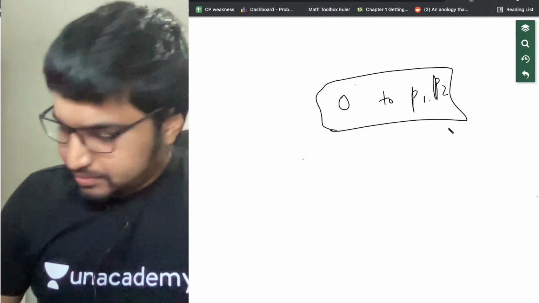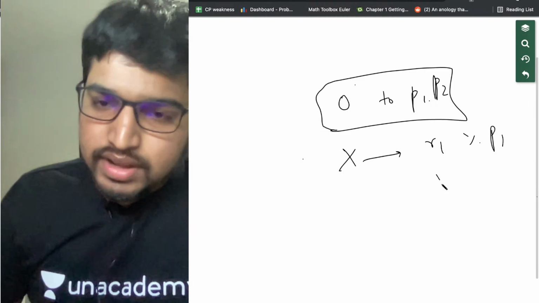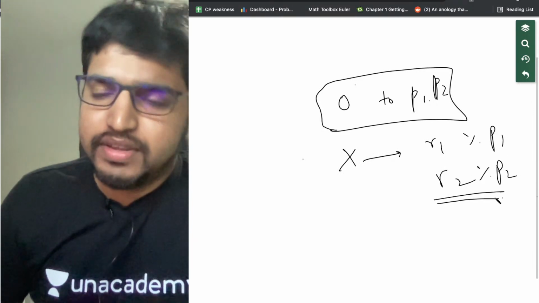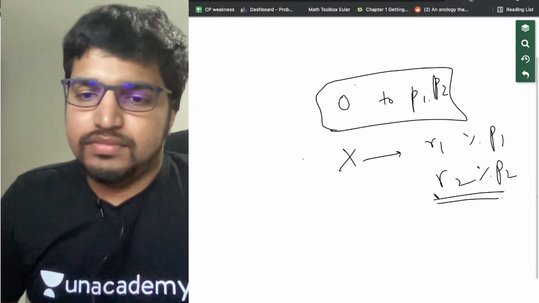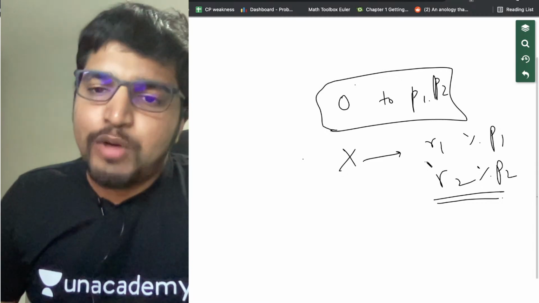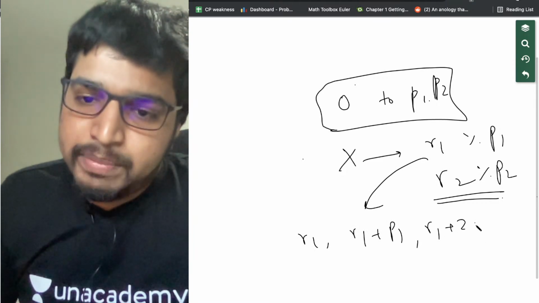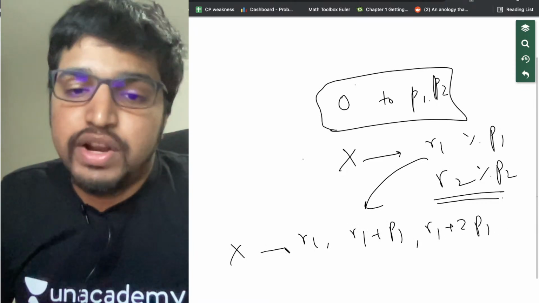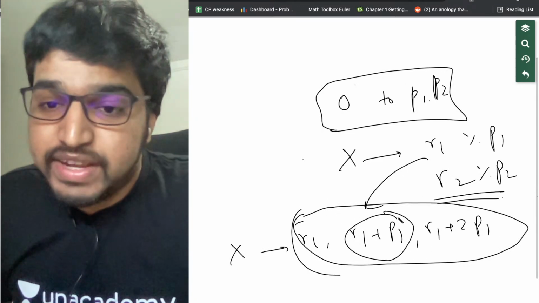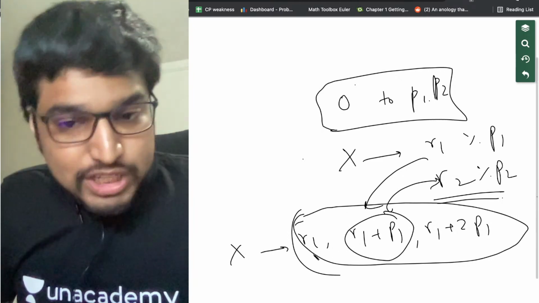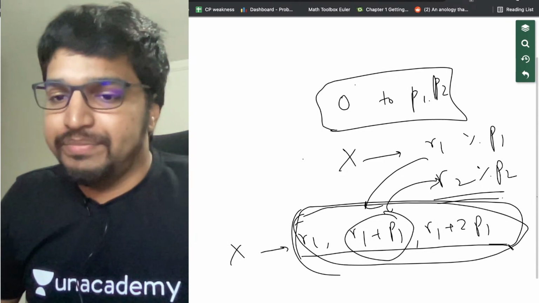So I know that X gives us a remainder R1 with respect to P1, R2 with respect to P2. Now, can I do something smart? So we know that the possible candidates are R1, R1 plus P1, R1 plus 2 into P1. X is going to be one of these numbers. We don't know which one. It's going to be the number which satisfies R2 modulo P2 as well. But it's going to be of this form: R1 or R1 plus P1 or R1 plus 2 into P1 or so on.